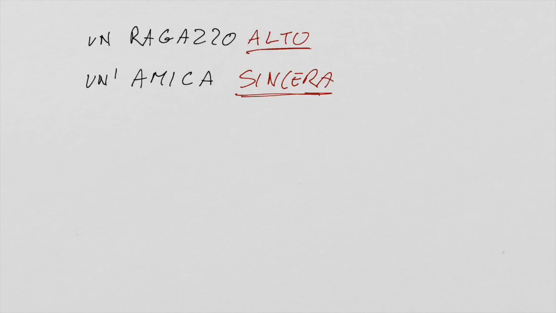The most important ones are, let me erase everything so we can see this, buono and vecchio. So let me write first the adjectives buono and vecchio.